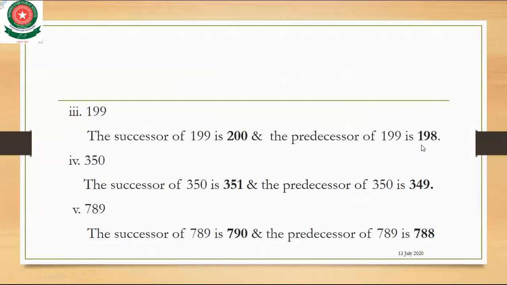Third part, question number 1, the number is 199. The question is to tell the successor and predecessor of 199. The successor of 199 is 200 and the predecessor of 199 is 198.